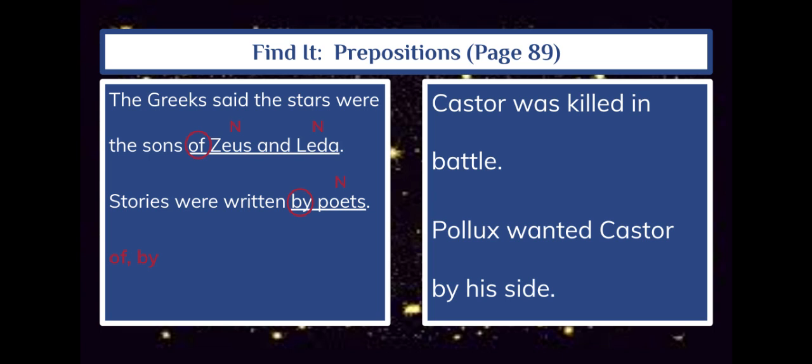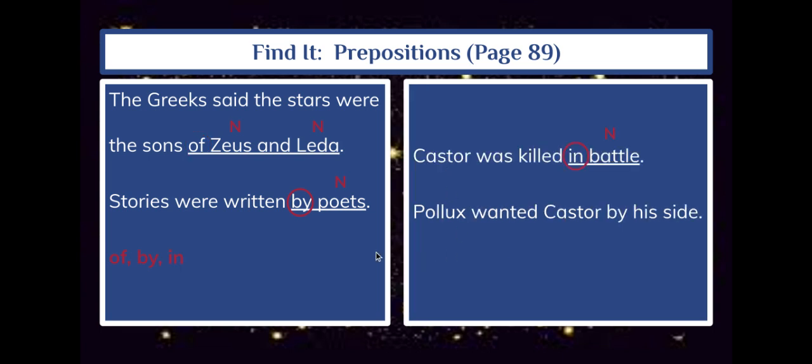Let's look at number 3. Castor was killed in battle. Where is our prepositional phrase in that sentence? In battle is our prepositional phrase. Which one of those words is our preposition? And remember, we're going to circle the preposition. In. So we're going to circle in, and that means our naming word or our noun that follows the preposition that we're going to put an N over is battle. And we're also going to put in on that line down at the bottom.